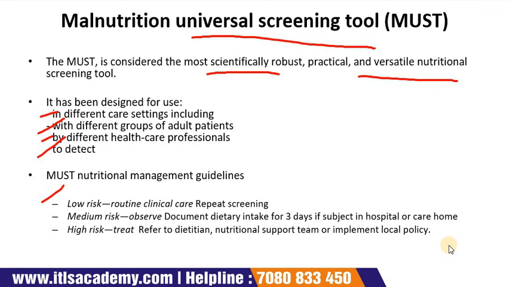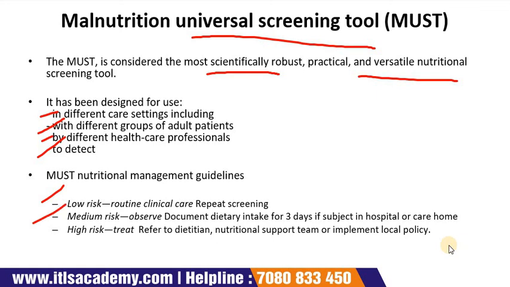If the tool shows the low risk, then there is a requirement for routine clinical care, which means that repeated screening is required. That is, in hospitals weekly or monthly, or at community level, annually, or for special groups, for example, those who are greater than 75 years.